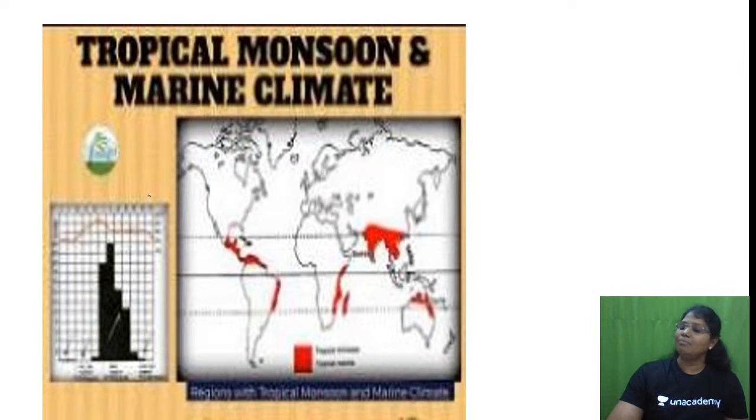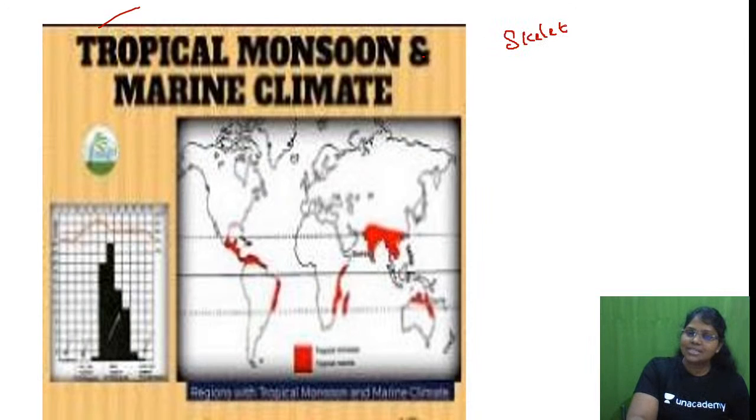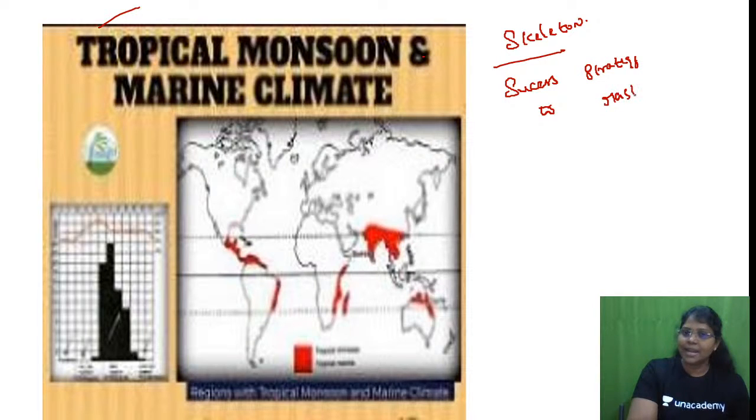So, tropical monsoon and tropical marine climate. What is the skeleton, or the success mantra, or the success strategy to master world climatic types? From chapter 15 till chapter 25.